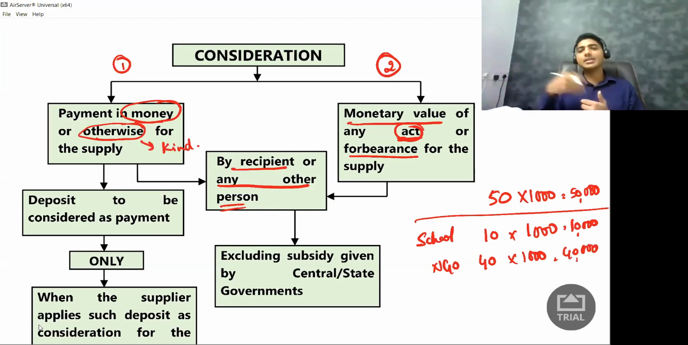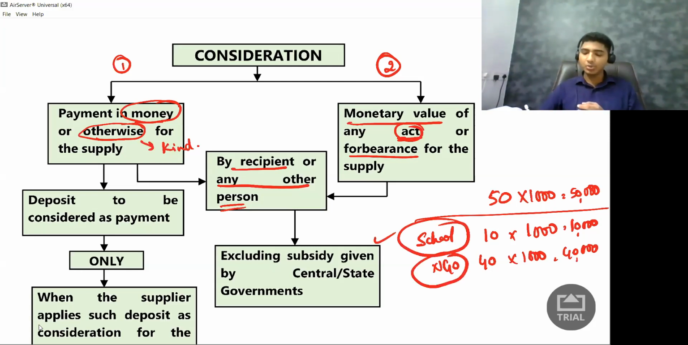So what is the consideration I'm receiving? Is it just 10,000 rupees? Answer is no, because remember I said, consideration can flow from the recipient. Who is the recipient? That is a school, or from any other person. Who is the other person? NGO. So what is the total consideration I received? Again, it is 50,000 rupees. So normally this is how it has to work.